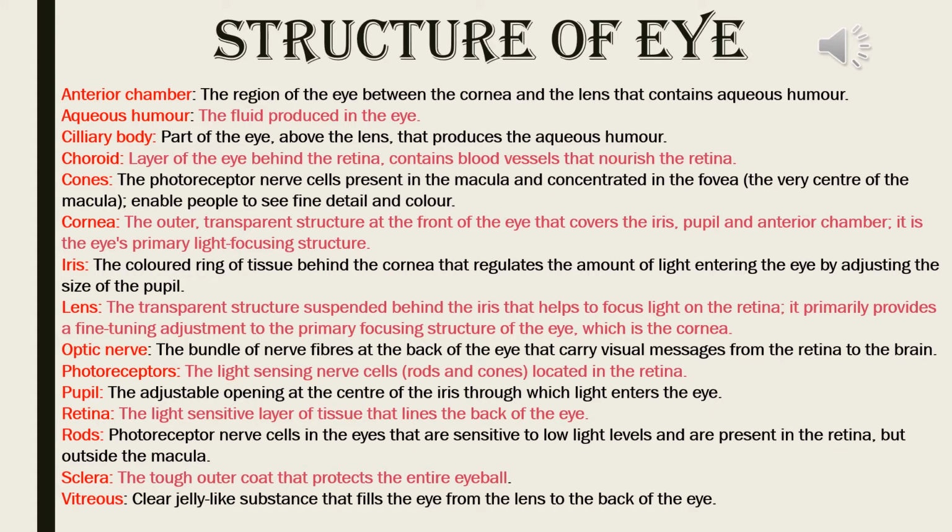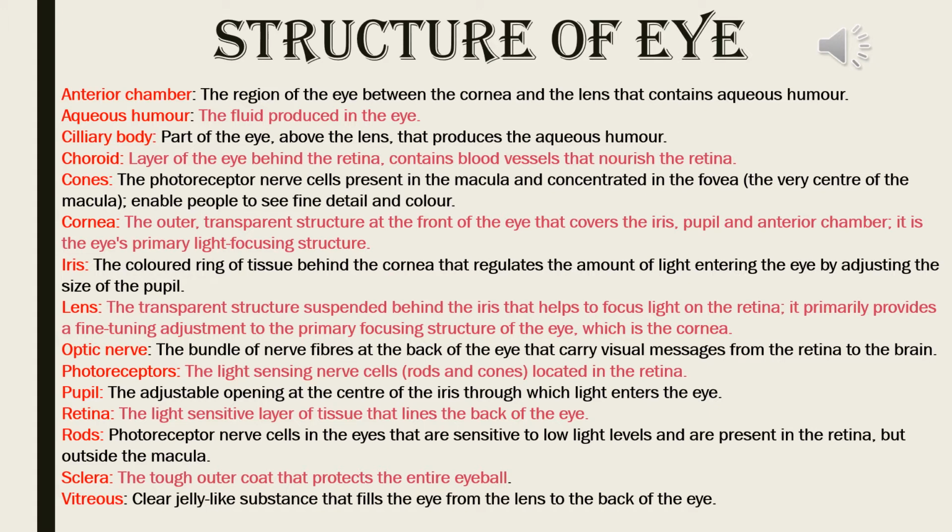Iris, the colored ring of tissue behind the cornea that regulates the amount of light entering the eye by adjusting the size of the pupil. Lens, the transparent structure suspended behind the iris that helps to focus light on the retina. It primarily provides a fine-tuning adjustment to the primary focusing structure of the eye, which is the cornea. Optic nerve, the bundle of nerve fibers at the back of the eye that carry visual messages from the retina to the brain.